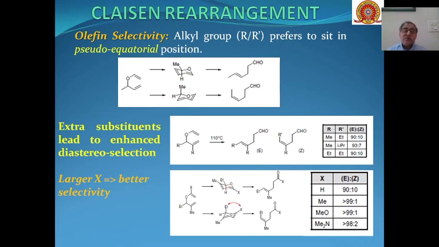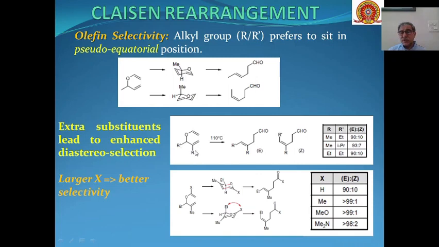Then olefin selectivity also matters, that is, what kind of alkyl groups are present and what their position is, whether they are equatorial or axial. Product formation depends on that also. For example, if we have extra substituents, then this will lead to enhanced diastereomer selection.